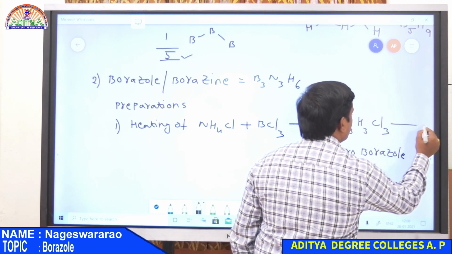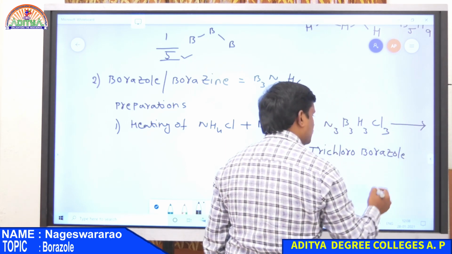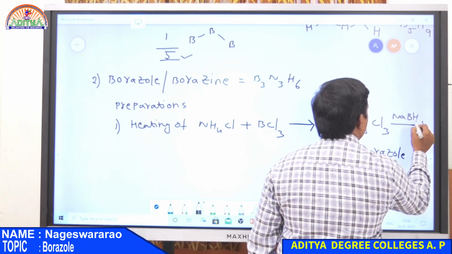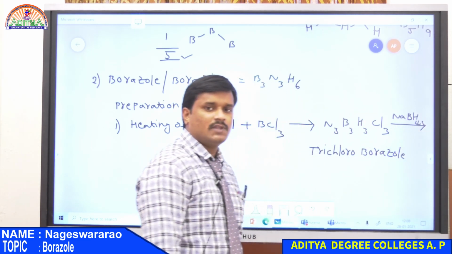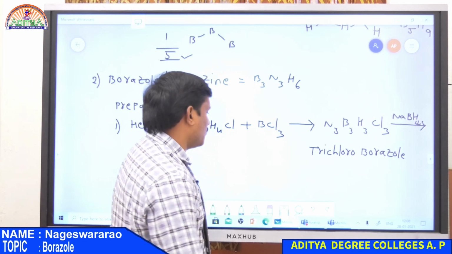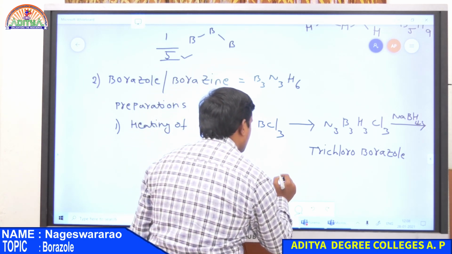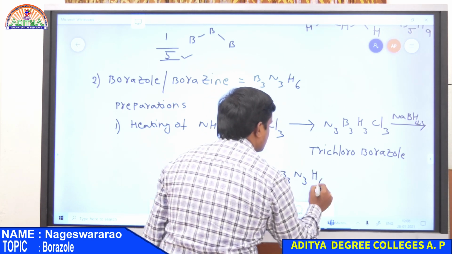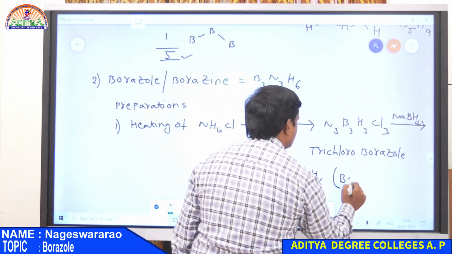Whenever this trichloroborazole is reacted with NaBH4, sodium borohydride, finally it gives B3N3H6. This is known as borazole.